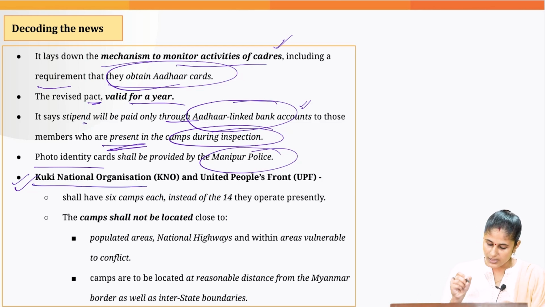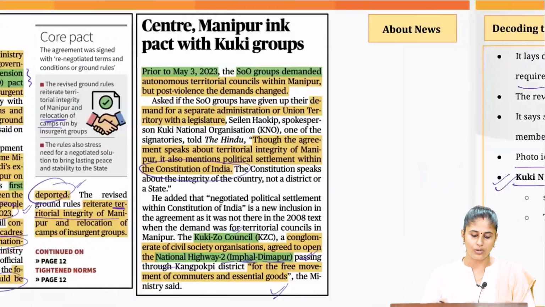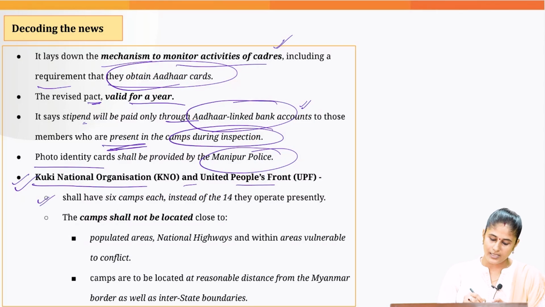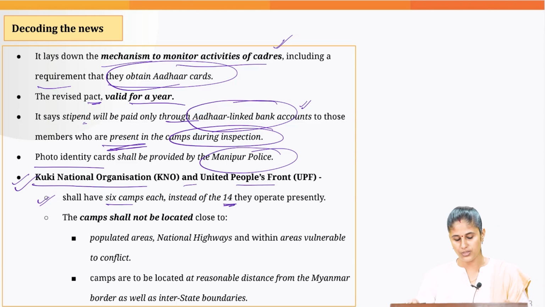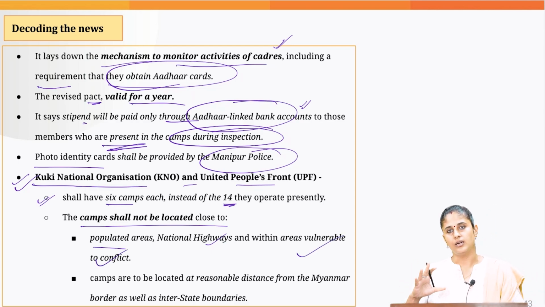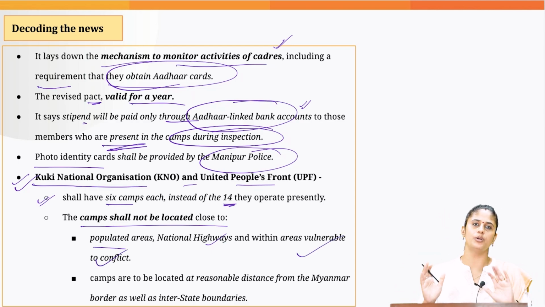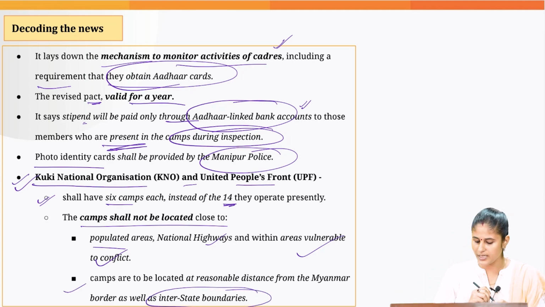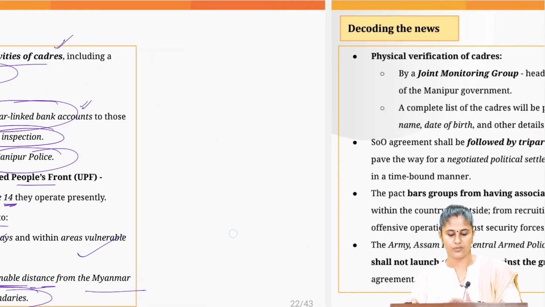Then, when it comes to these two insurgent organizations, the Kuki National Organization and the United People's Front, as we talked about, there would be relocation of the camps. That is what the pact is saying: these two insurgent groups need to reduce the number of camps from 14 to 6 each. The camps should not be located close to populated areas, national highways, areas where we are witnessing conflict, or areas vulnerable to conflict. They should not be located near the interstate boundaries, and they should be at a reasonable distance from the Myanmar border as well.